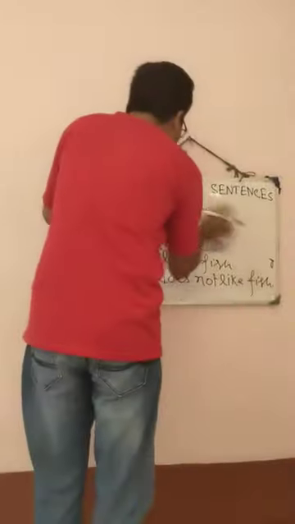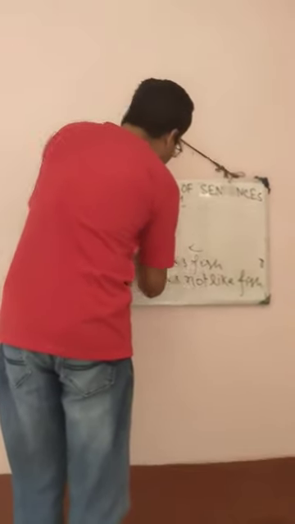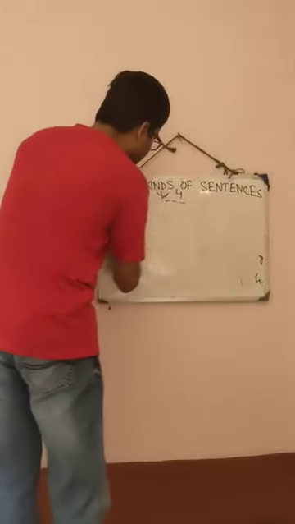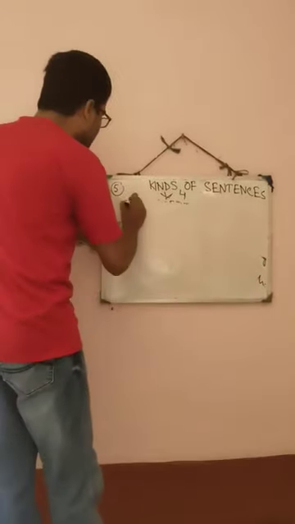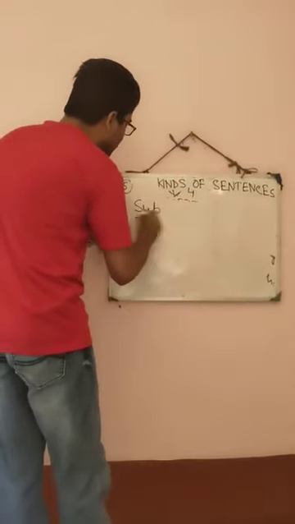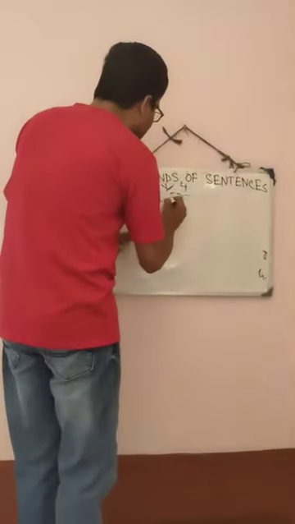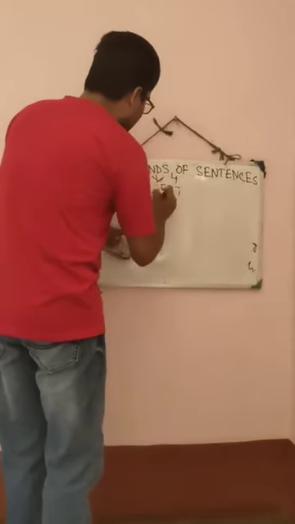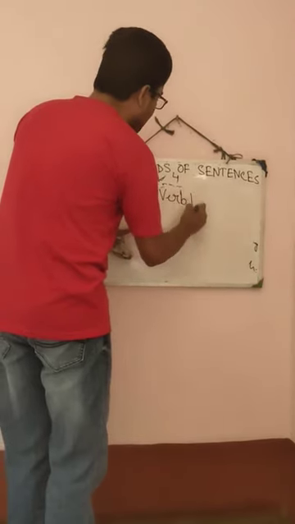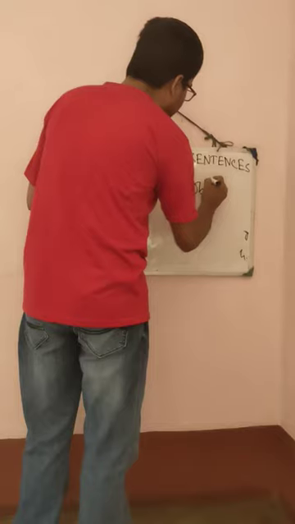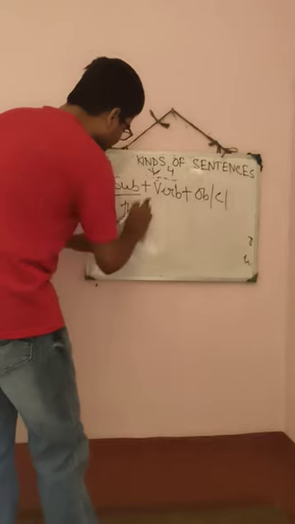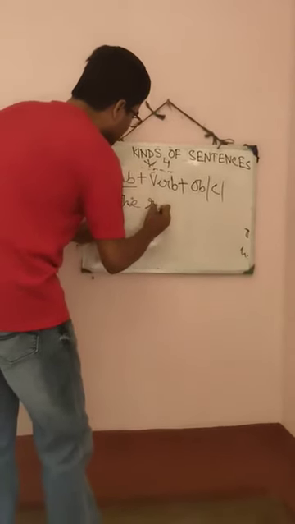Very easy. Now we will try to know about the structure of assertive sentence. How assertive sentence is formed. It is very important, you should know. First we use subject. Okay? You have already known about subject. After that comes verb. Okay? After subject followed by verb. After that it may be object or complement or the rest of the sentence.